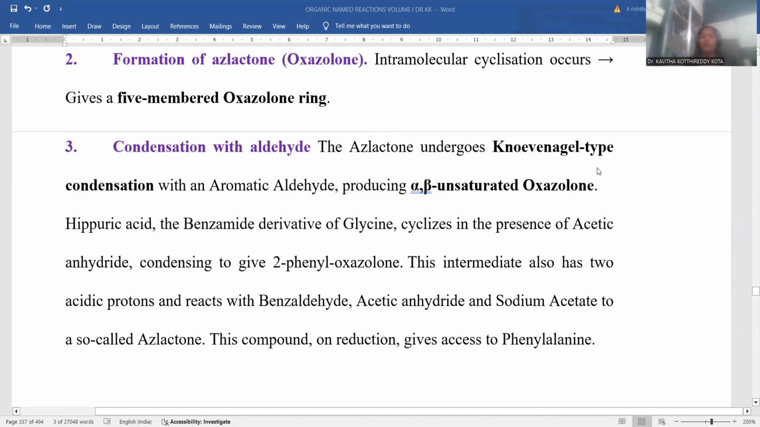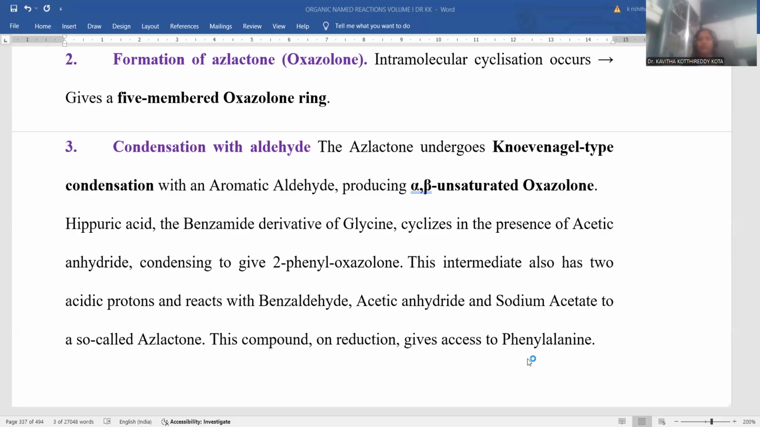Oxazolone further goes for Knoevenagel condensation reaction with aromatic aldehydes. After that condensation, alpha beta unsaturated oxazolones will be generated. Hippuric acid, the benzamide derivative of glycine, cyclizes in the presence of acetic anhydride, and 2-phenyl oxazolone formation takes place. This intermediate further goes for condensation with benzaldehyde by the Knoevenagel condensation process. Acetic anhydride and sodium acetate are treated, azlactone will be originated, and upon reduction phenylalanine could be the final product.